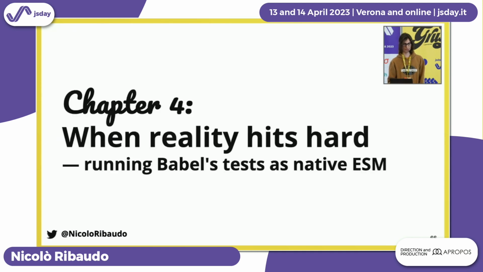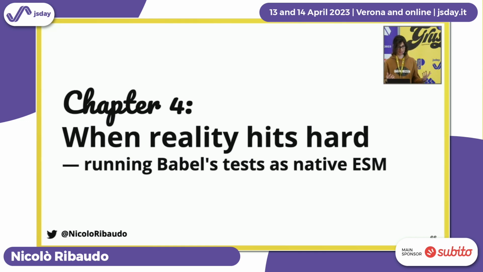And then chapter 4. So we now supported loading config files as ESM, plugins as ESM, and we managed to keep backward compatibility in places where it was not really possible to run Babel asynchronously. But our main code was still all written in CommonJS. Our users could use ESM. We didn't want to stop there. We wanted to migrate to a new thing.